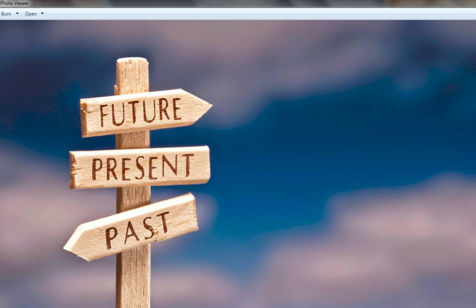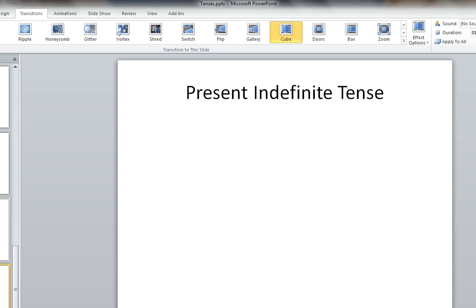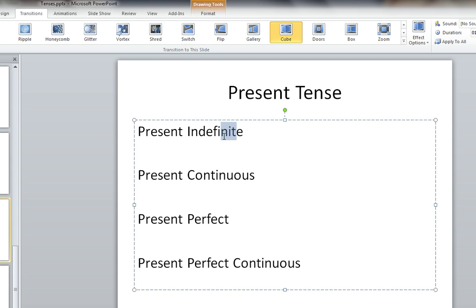Okay. The third thing that we're going to discuss is interrogative. How the interrogative sentence works, we are talking about the present tense, just remember it. We are not going to the past section or future section of the time, we are just on the present section and we are trying to understand the indefinite mode where the time information is not given. If you want to remember it again, just try to understand. We are on this particular section of time. Out of 12, we are on the first section, which is present indefinite tense.